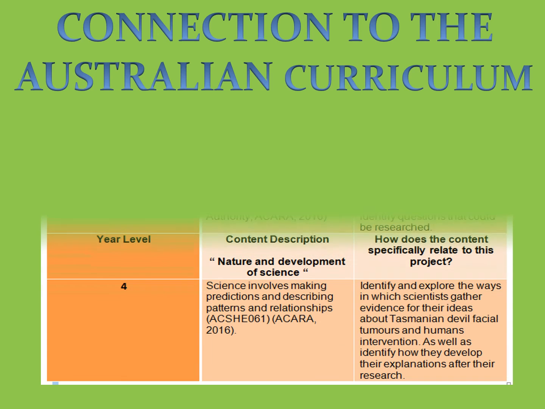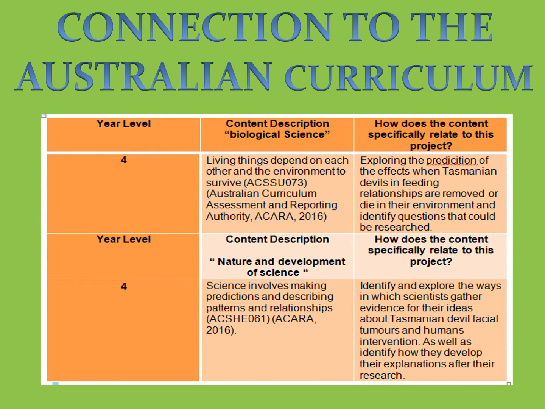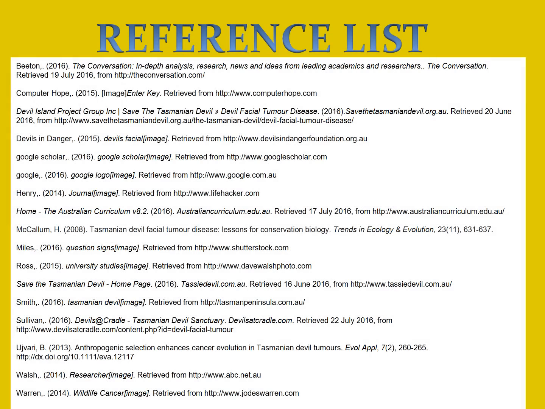I feel my inquiry best fits into the Australian curriculum in the Year 4 age group. The two concepts are an effective way to look at science, making students aware of relevant environmental problems within their own lives, Australia and across the world. The first concept is nature and development of science, which allows students to explore and understand how scientists gather evidence for their ideas and develop an overall explanation. The second concept is biological science, which can allow students to cover how living things such as Tasmanian devils depend on each other and the environment to survive. These concepts can be seen in the table that has been created on the slide.